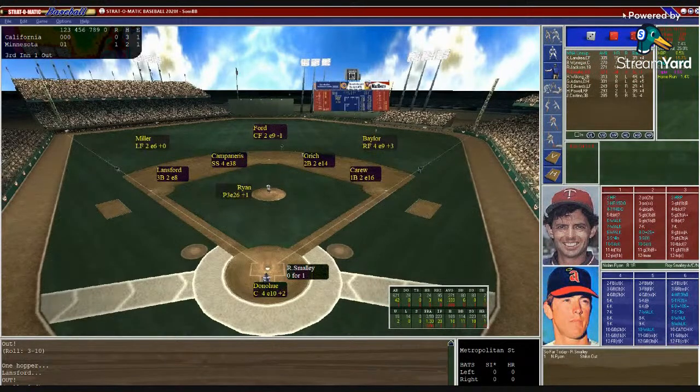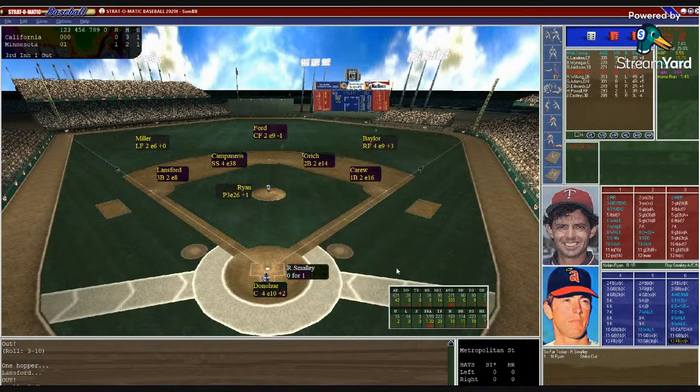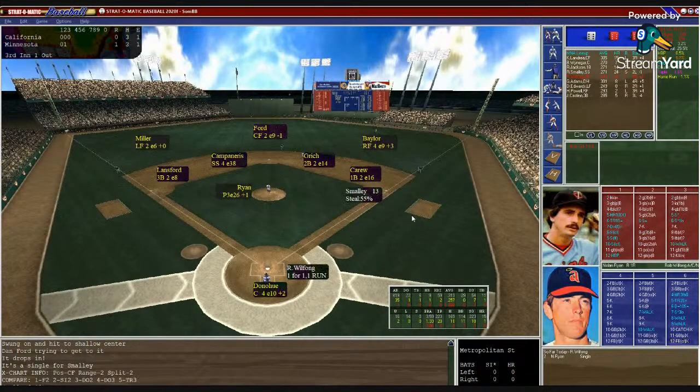Here's Smalley. Smalley 0 for 1. Struck out his first time up. Smalley's power is better from the right-hand side. Donahue sets the target. Ryan from the windup. Here's the pitch. That's all 6. Fly ball center field. This could be trouble. And it drops in front of Dan Ford for a base hit. And Nolan Ryan again showing some shoulder stiffness. But again, looks like he'll be okay.